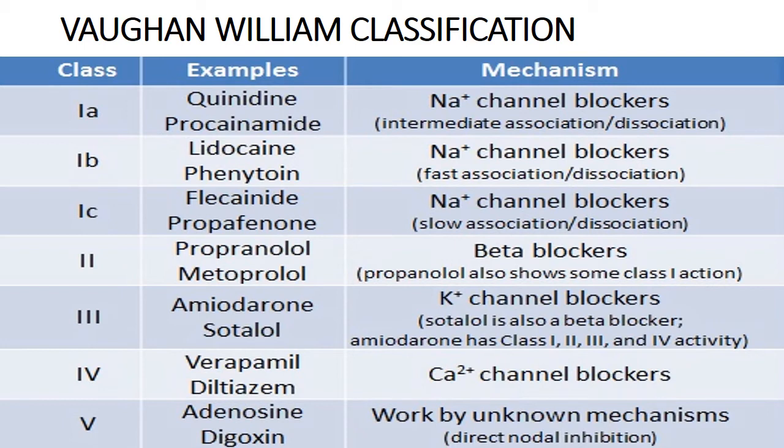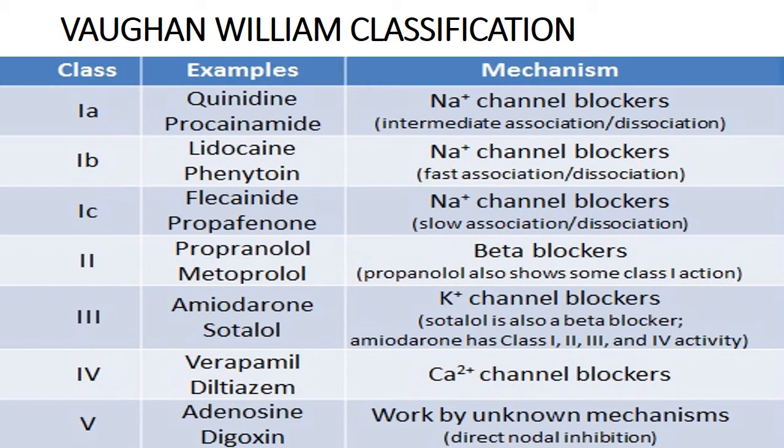Next is class 1C drugs. Examples include flecainide and propafenone. They are also sodium channel blockers. They have slow association or dissociation from the sodium channels, that is, they slowly unbind from the sodium channels. Next, class 2 drugs are propranolol and metoprolol. They are beta blockers. Propranolol also shows some class 1 actions.